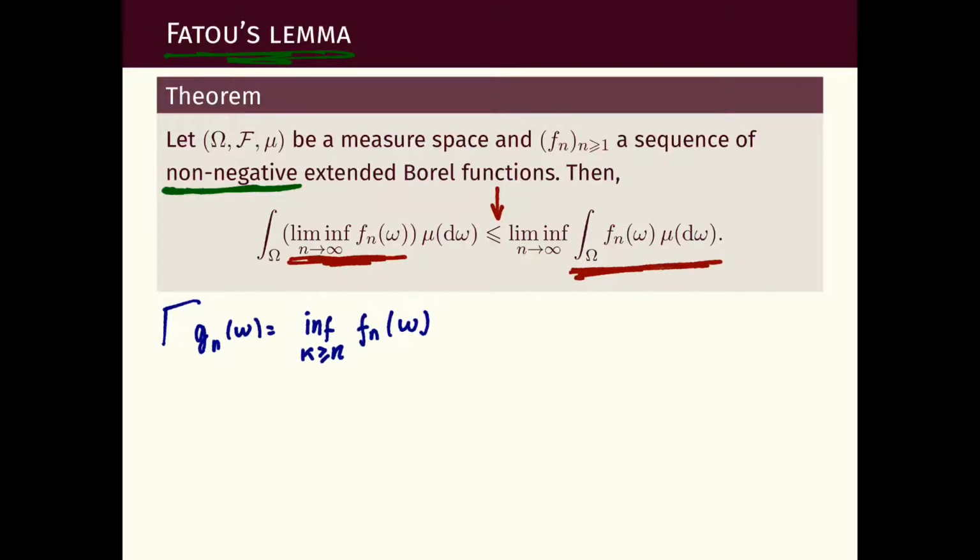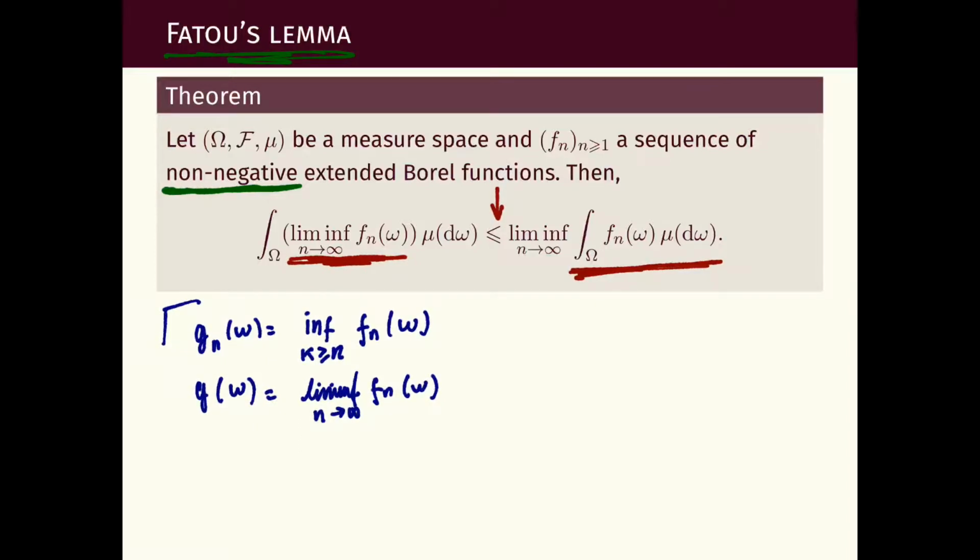And let's define g of omega to be the liminf, when n tends to infinity, of f_n of omega. And what I'm going to claim now, and this has nothing to do with measure theory, is a property of functions, a property of the liminf.